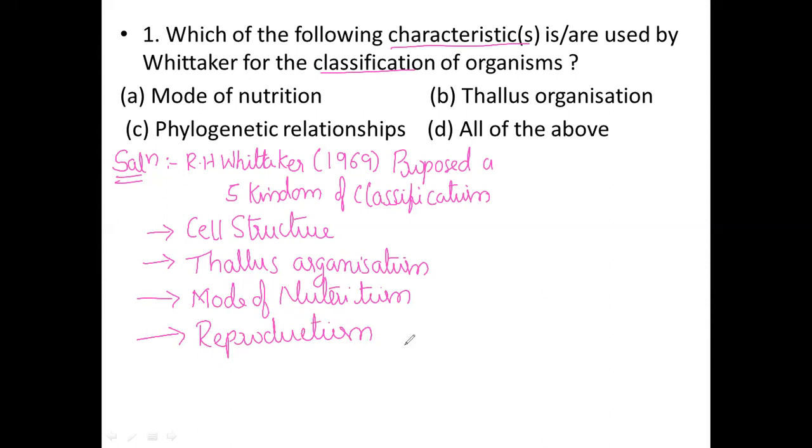Next, the character of reproduction, whether it is asexual or sexual reproduction; based on that he made the classification. Next, phylogenetic relationship.